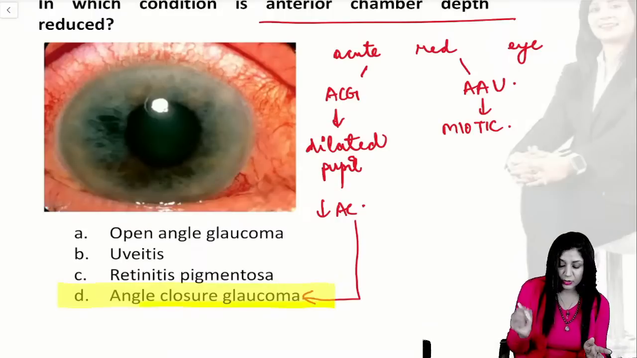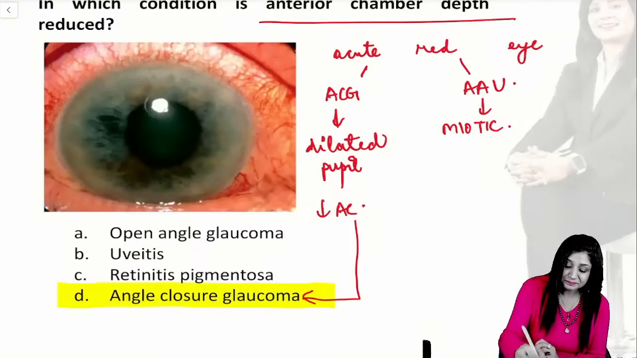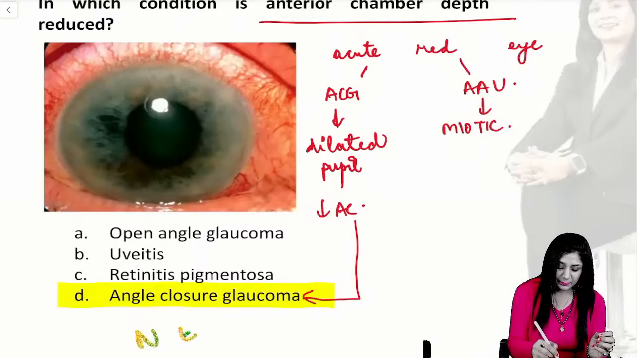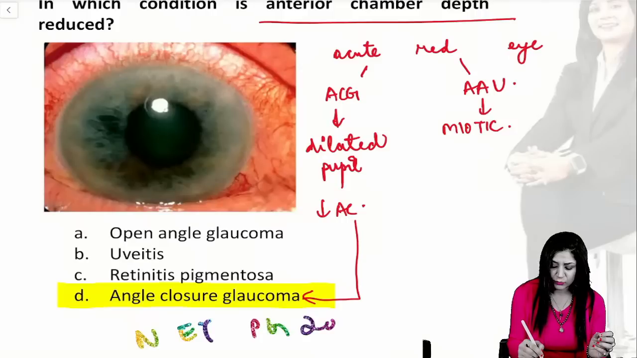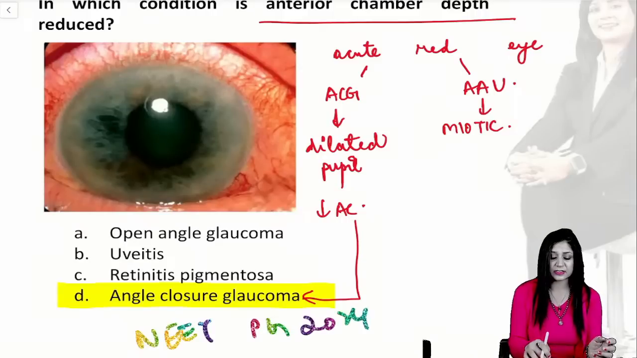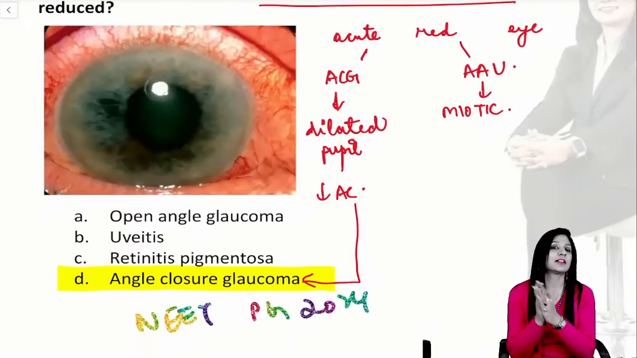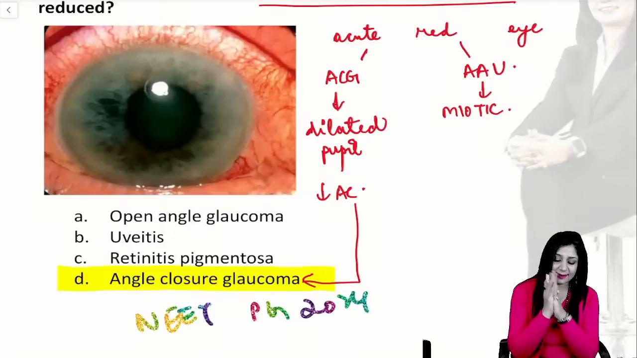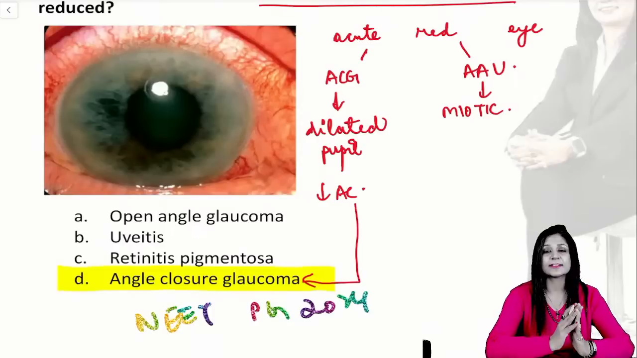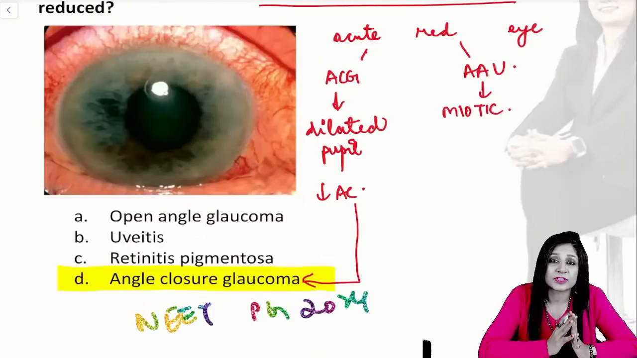So even this kind of question was there in NEET PG 2024 May, where they gave this kind of picture with an irregularly dilated pupil due to synechiae, and there the answer was uveitis, and here the answer is glaucoma. So that completes your 25 most important questions.